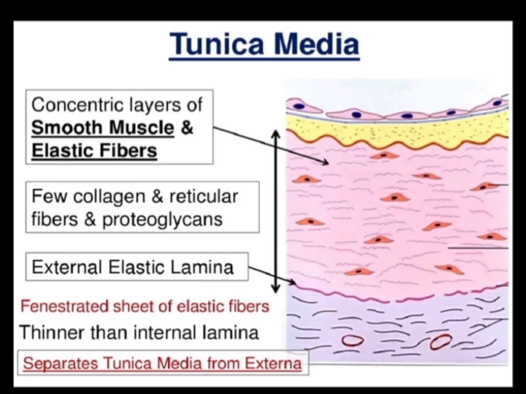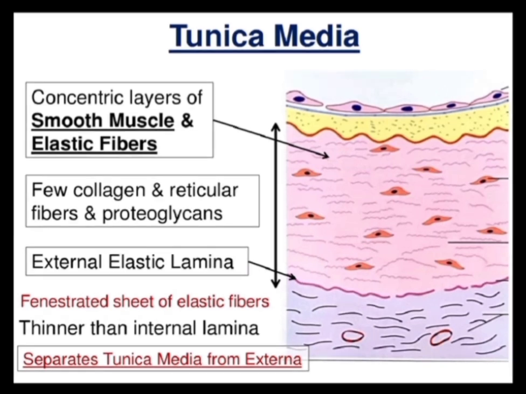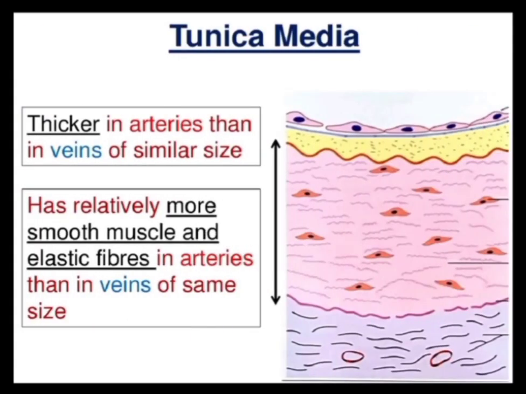This is tunica media, and it consists of concentric layers of smooth muscles and elastic fibers. This is a broader, thicker zone. There are few collagen and reticular fibers and proteoglycans. Then we have an external elastic lamina, again a fenestrated sheet of elastic fibers. This separates the tunica media from the externa. Tunica media is thicker in the arteries than in the veins of similar size. It has relatively more smooth muscle and elastic fibers.